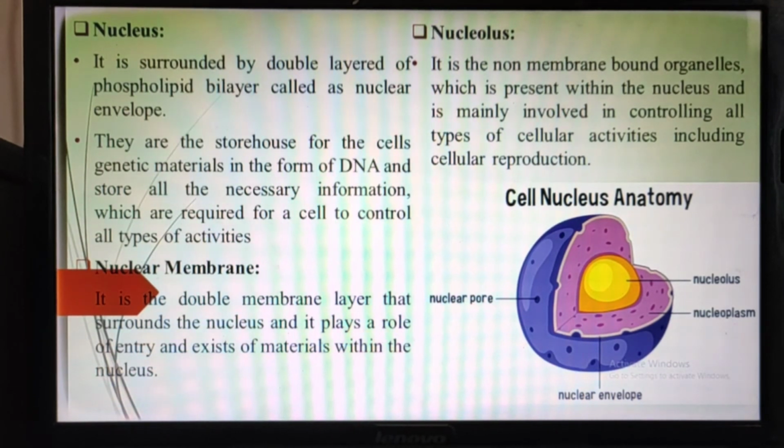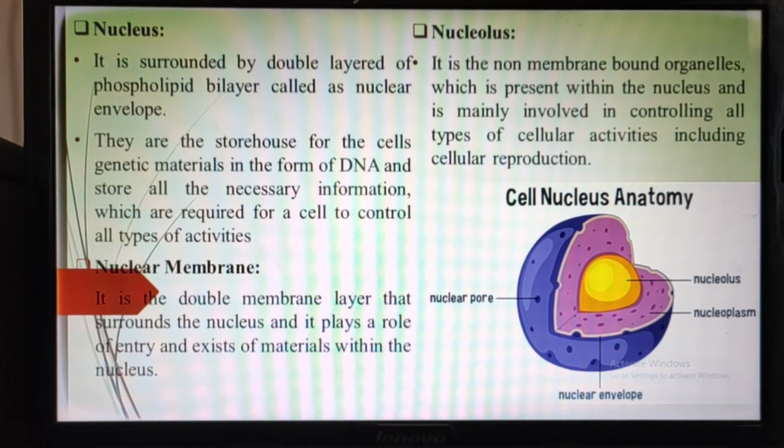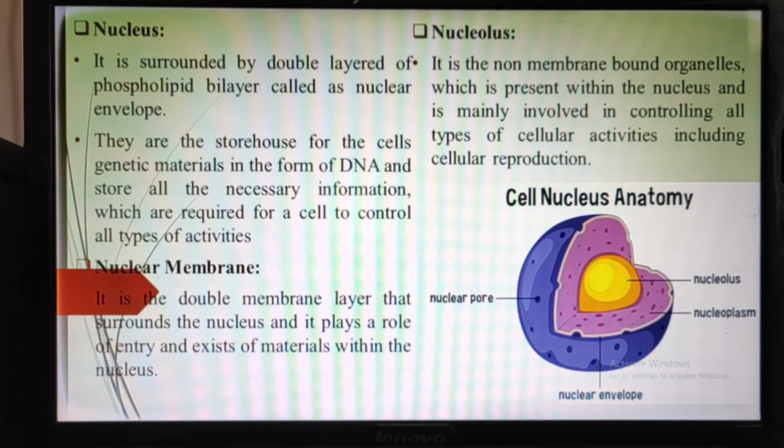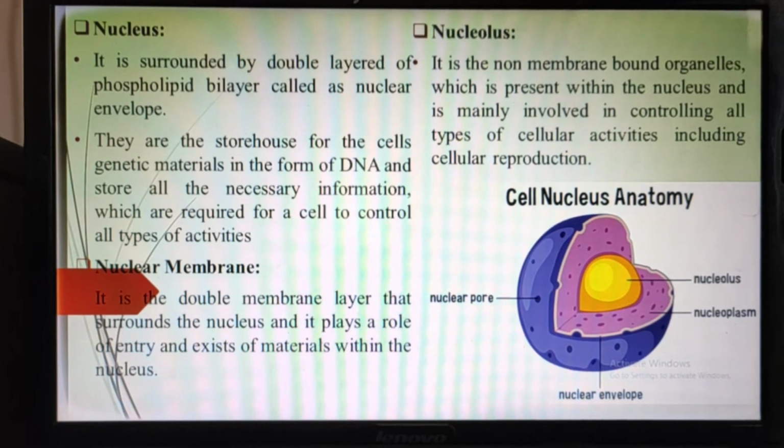I have already mentioned a particular word, that is chromatin material. This chromatin material is nothing but the genetic information, which is present in the form of chromosomes. And this chromosome is nothing but DNA molecules. So in this chromatin network or chromatin material, chromosomes are present, and chromosomes are a part of DNA, or one form of DNA.